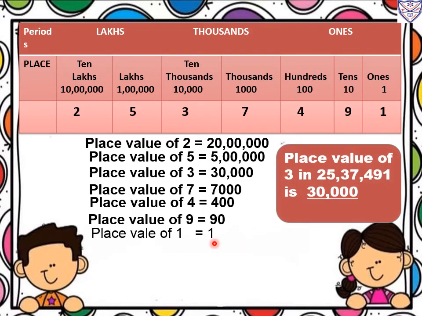So now here is the question. Place value of 3 in 25,37,491 is. So what is the place value of 3? So place value of 3 is 30,000 because it is in the place of 10,000. So we will multiply 3 by 10,000. So we will get 30,000. So place value of 3 is 30,000.